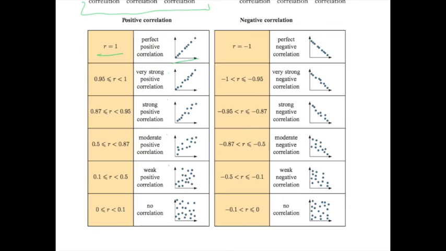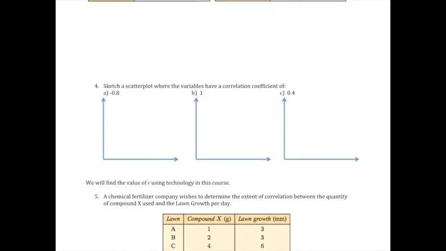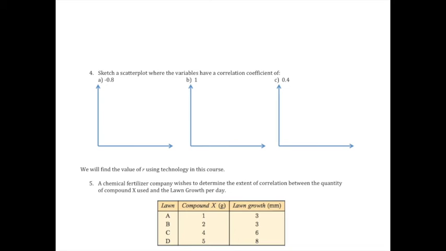Really, this is to give you a guide. It's not exact. Like for instance, if your graph looks something like this, you don't have to be at 0.87. It's a bit overly specific here. You know what I mean? It's just rough.